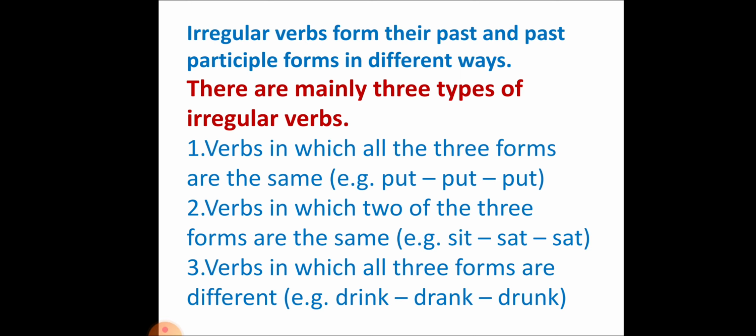Now let us talk about irregular verbs. Irregular verbs form their past and past participle forms in different ways. There are mainly three types of irregular verbs. Verbs in which all the three forms are the same. Example, put, put, put. Whenever we use certain words, they have the same past simple tense form and the past participle form.